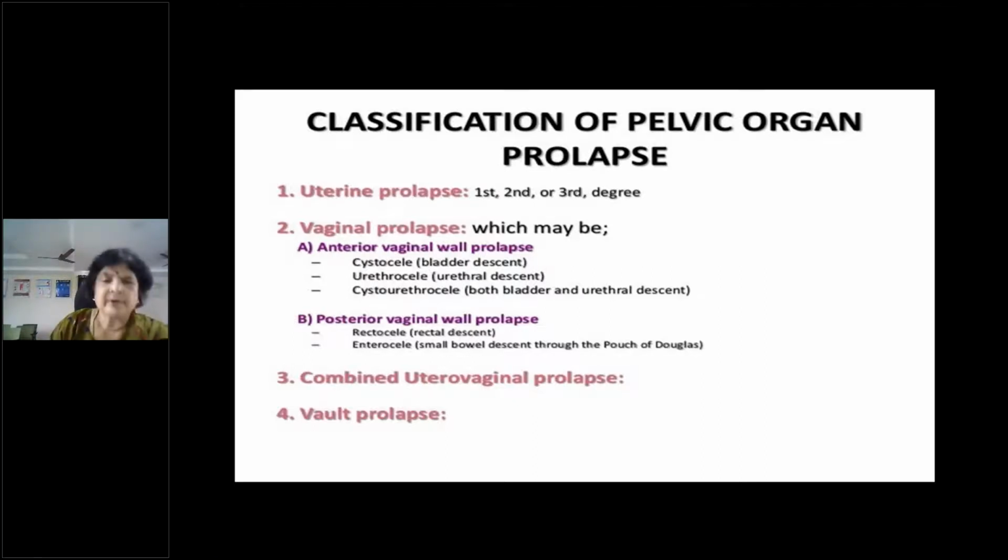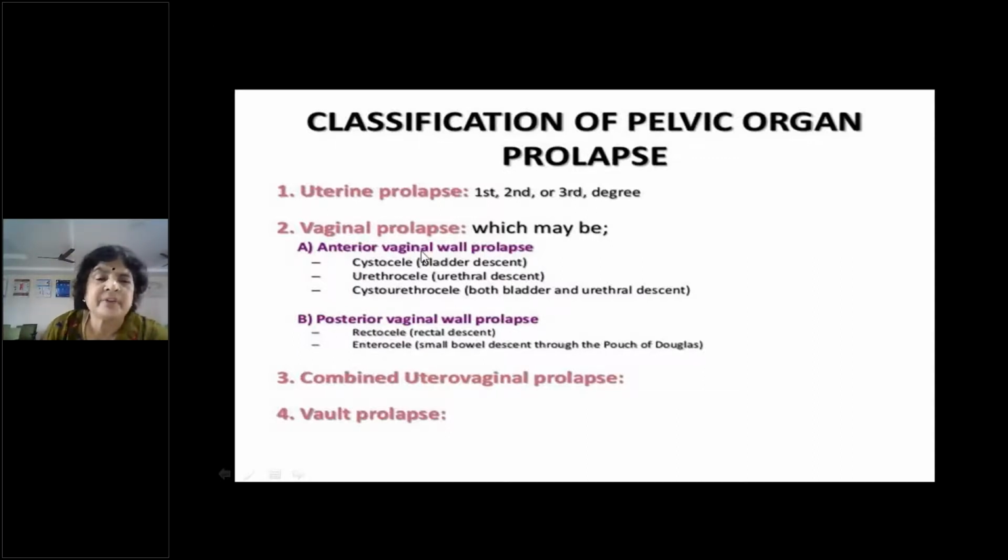So the International Continence Society has renamed the prolapse of the uterus as a pelvic organ prolapse, because it is not just the uterus which is coming out, it also brings the bladder with it, urethra with it, then the rectum with it. So it's called a pelvic organ prolapse. It's the right term to be used. So it can be uterine prolapse, which is first degree, second degree, third, and procidentia at the fourth degree. Then vaginal prolapse. Vaginal prolapse can be anterior vaginal prolapse or a posterior vaginal prolapse.